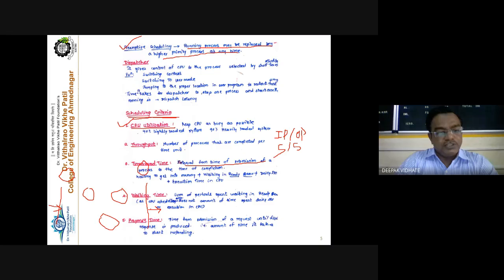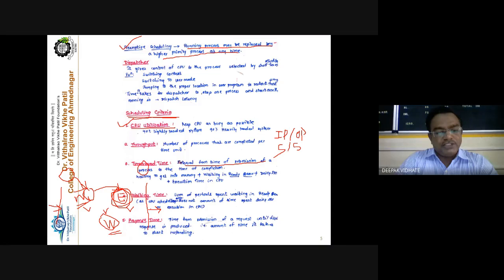When a new process is created and placed inside the ready queue, then from the ready state it is taken inside the processor for execution. So it has to wait in the ready queue, and here is the execution time. CPU time is called the execution time. So waiting time plus execution time: the time spent by the process in the ready queue, the time spent with the processor, which is the actual execution time, and the time spent waiting, for example for a certain device. So addition of this waiting time, plus this waiting time, plus this execution time.